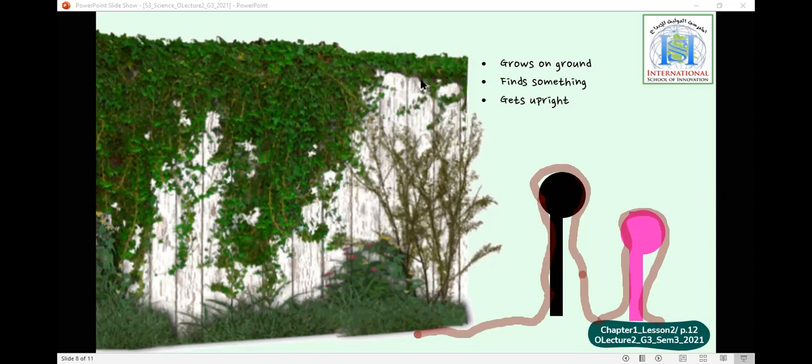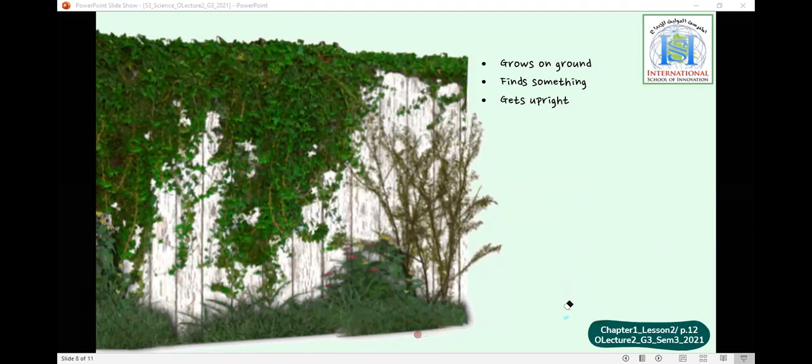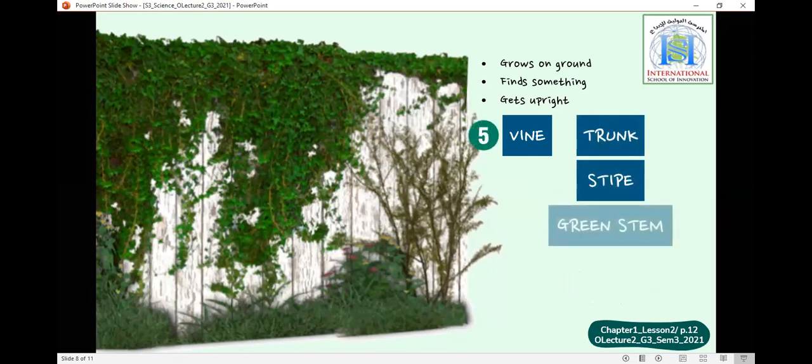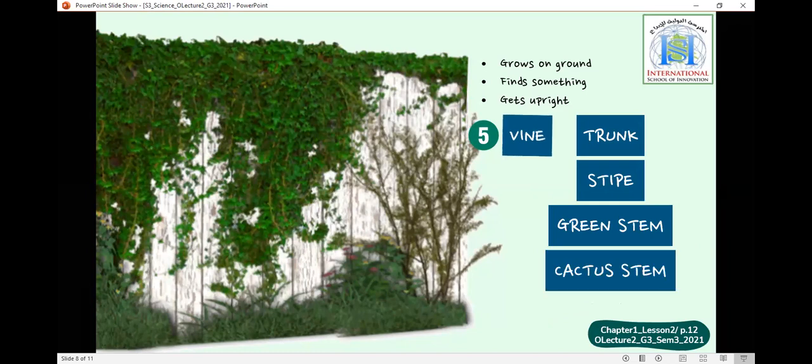I'm just kidding, they do not grow on people. But just to explain that vines are stems that grow on things. Number 5, vines. So now we have trunks, stipes, green stems, cactus stems, and vines.